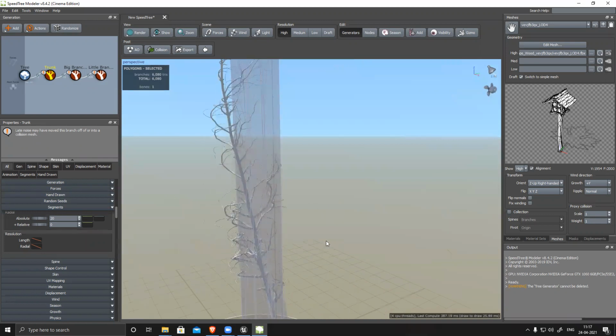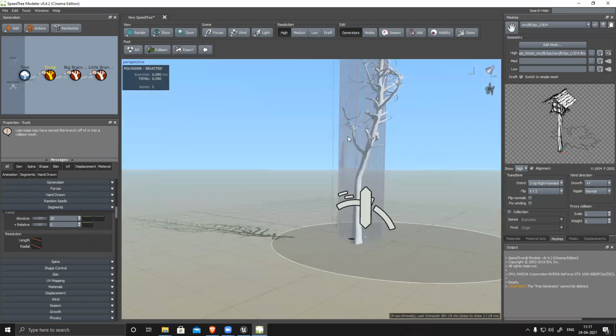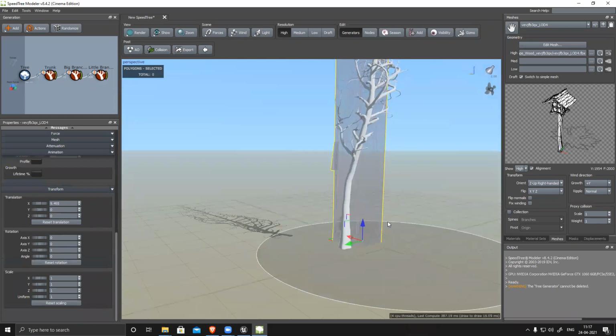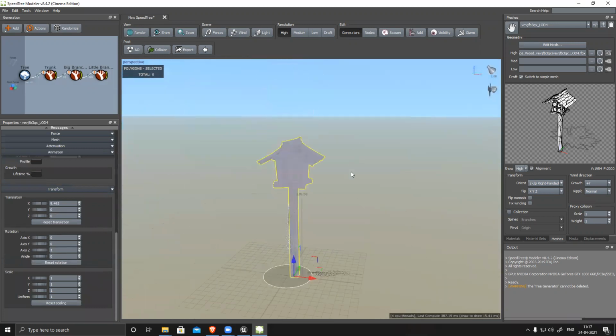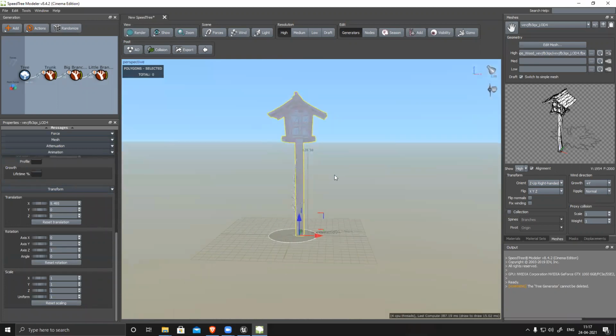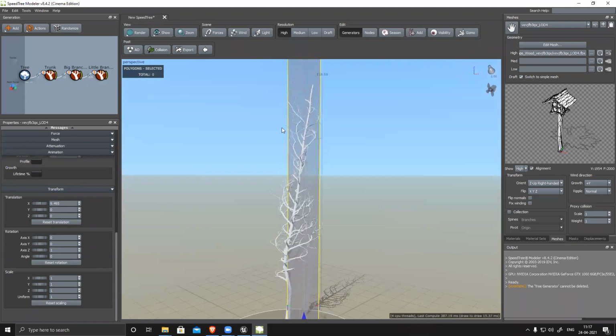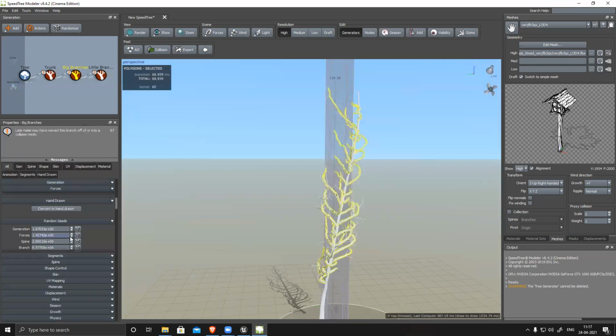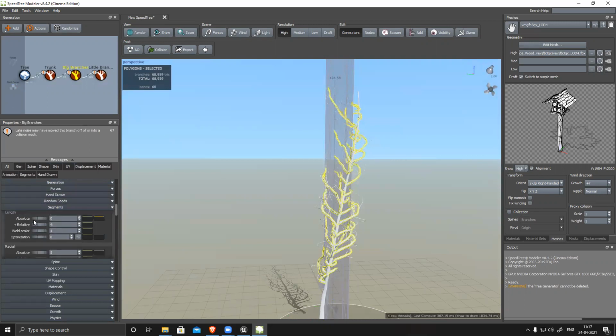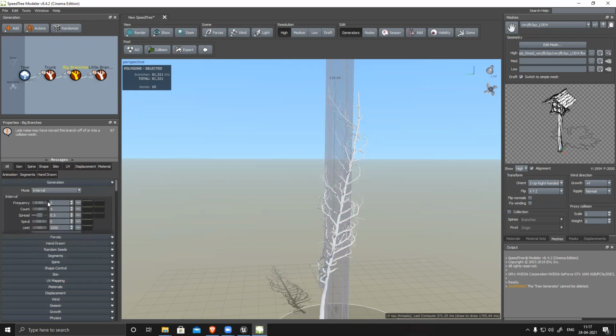I'm just reducing the length because it's getting heavy. It would be better to reduce the scale of this model and then bring it in, so it will be really easy and nice, but this is really huge, 128 feet. Then just add force and create this. If I want to scale the branches, where is the length? I can increase the length of the branch, and the number of branches I can increase or decrease.